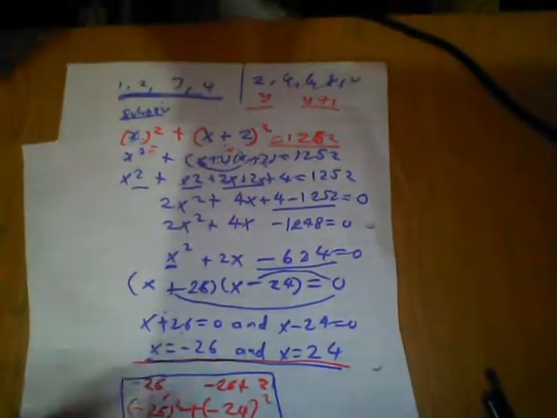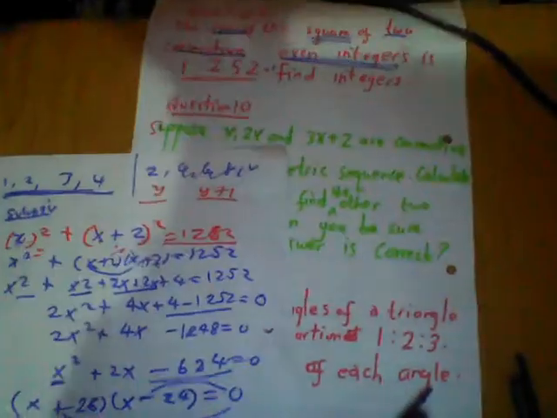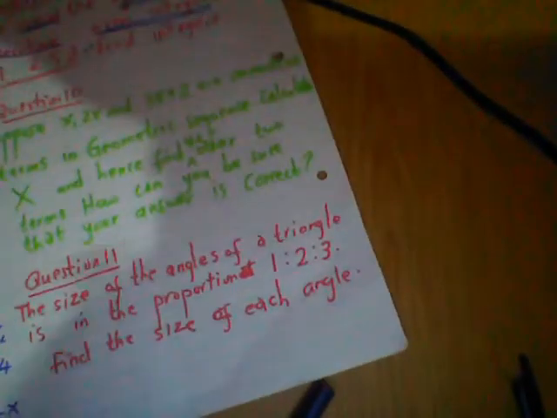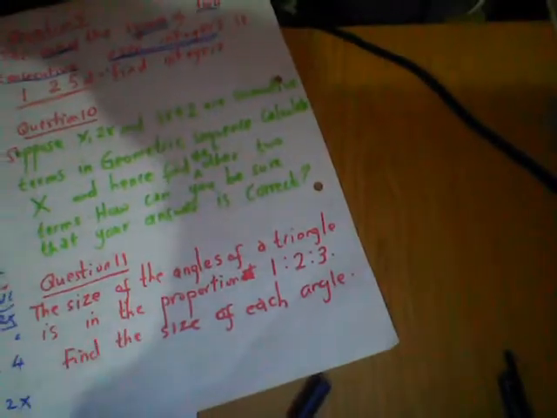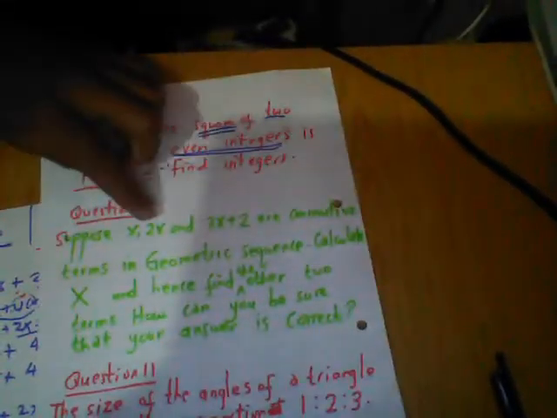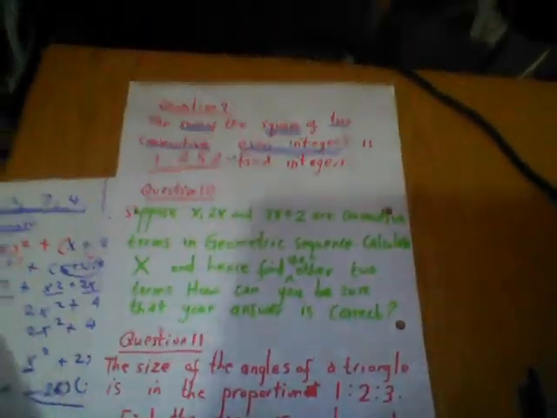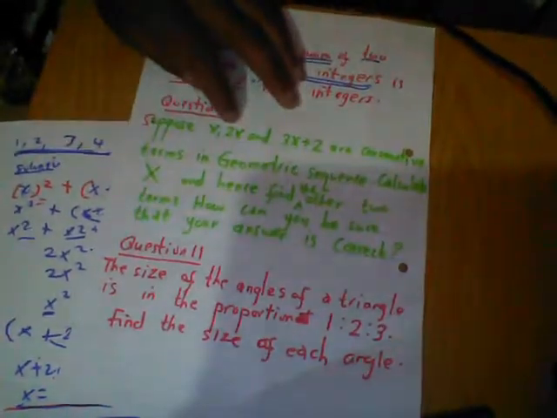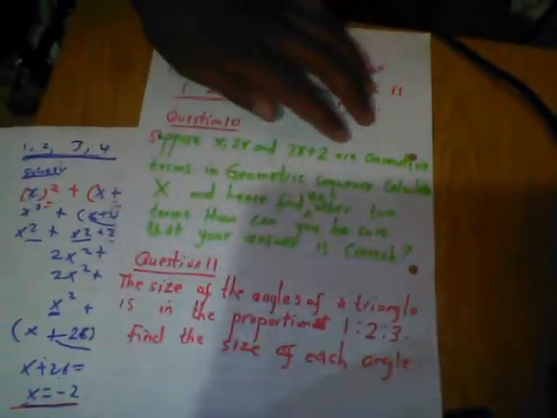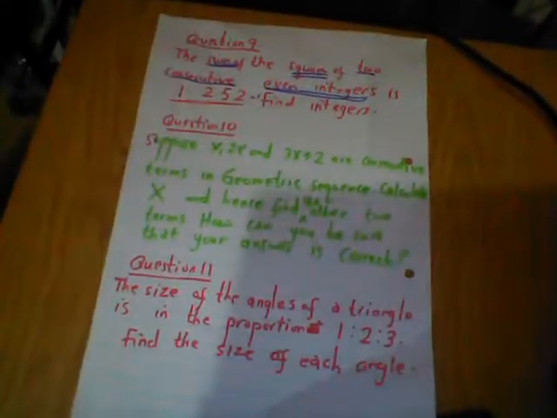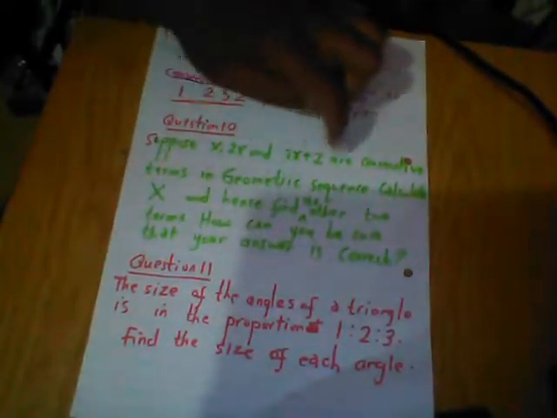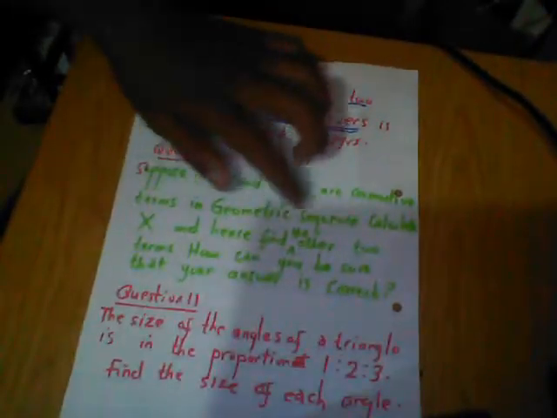Got it. So now we go to question number 10. Suppose x, 2x, and 3x plus 2 are consecutive terms in a geometric sequence.